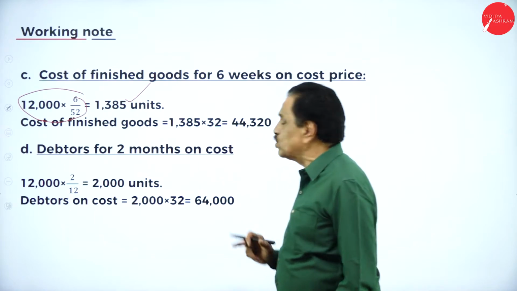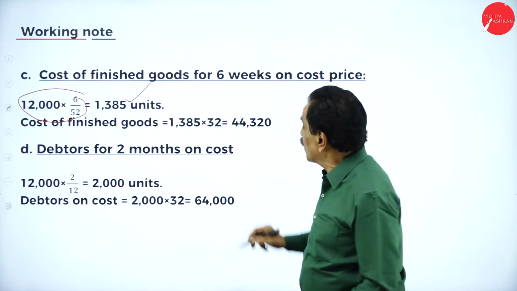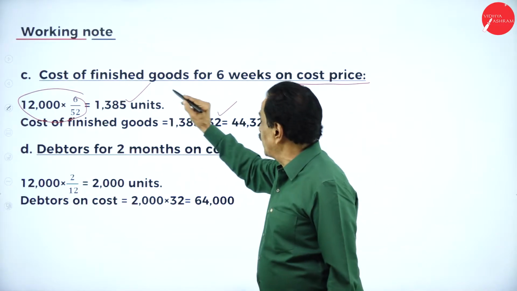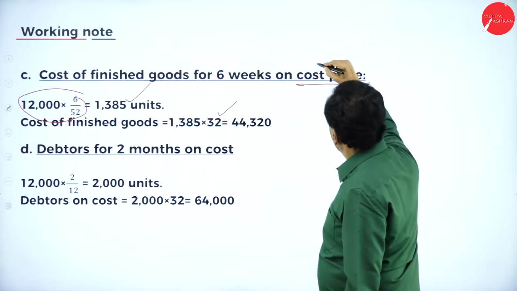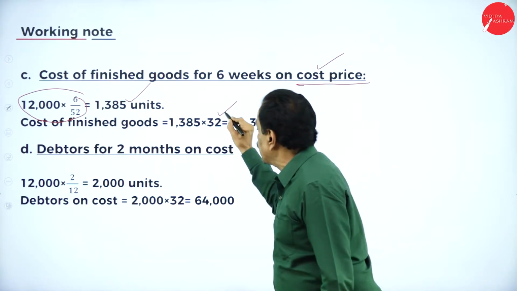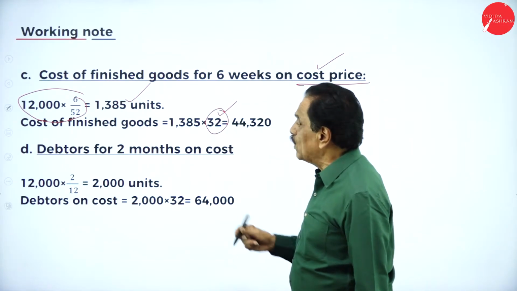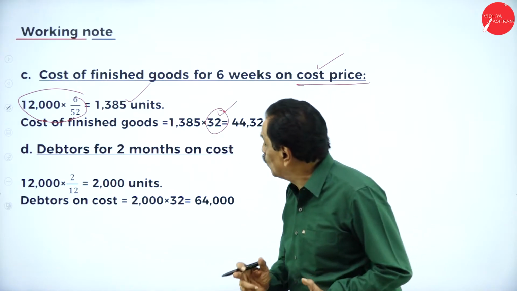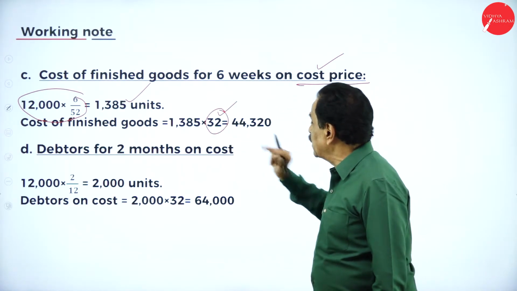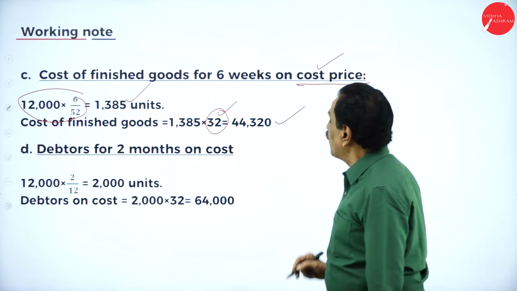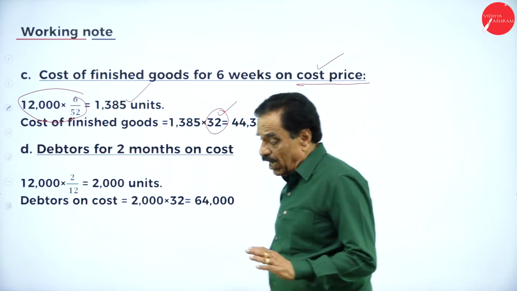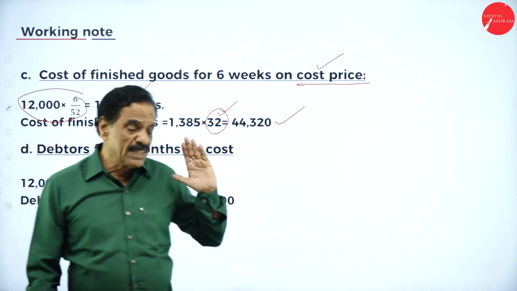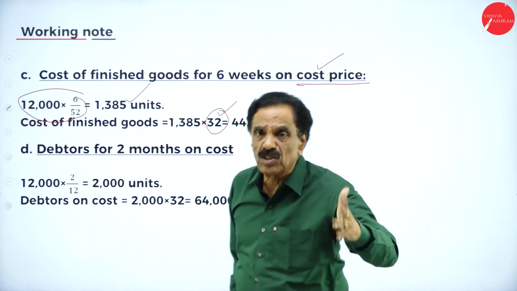Cost of finished goods based on the total cost. Your total cost is 32 rupees. Here I have given cost of finished goods for 6 weeks on the cost price only. What's your cost price? 32 only. How many units have you got for 6 weeks? 1,385 only. What is the cost? 32 rupees. It works out to how much? 44,320. Always you are going to calculate only cost price here. That is why the cost of the goods has been taken into consideration.